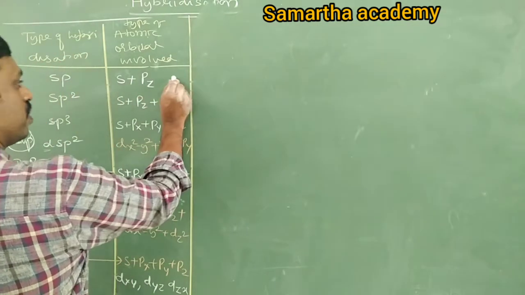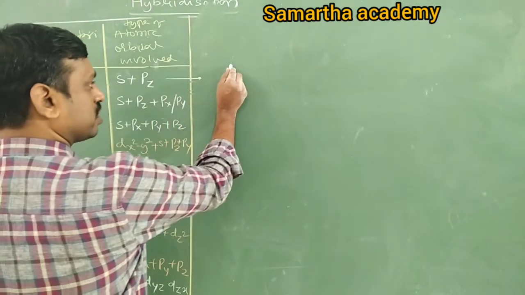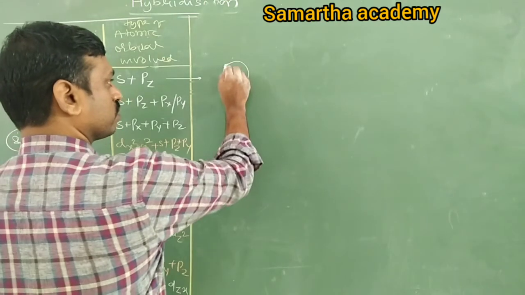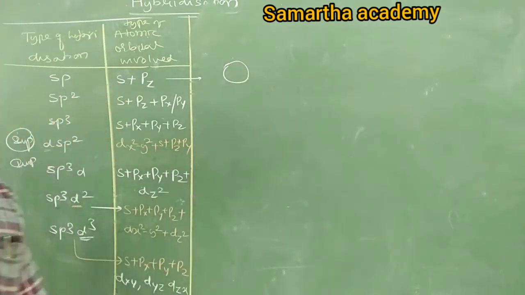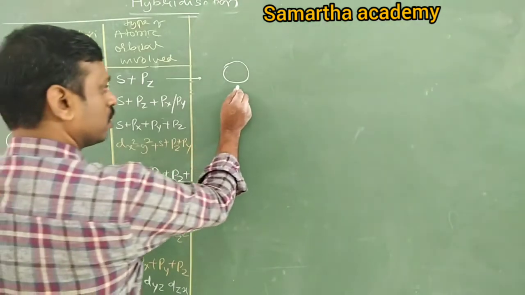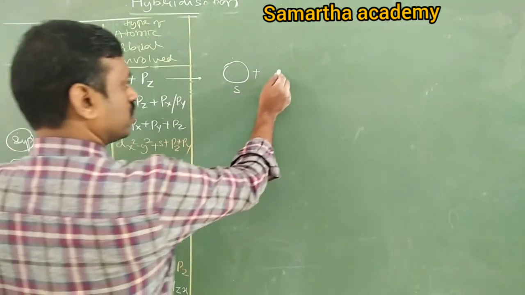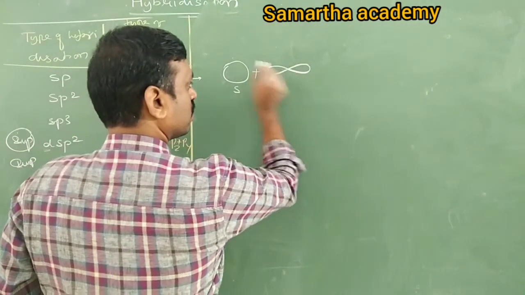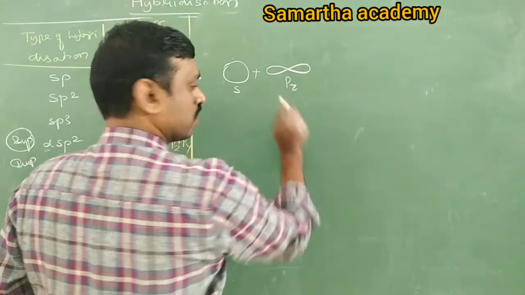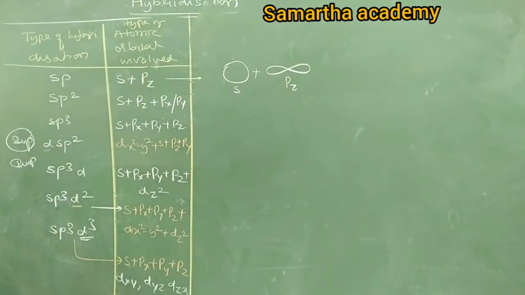What is the diagram for sp? One s orbital, spherical shape, no? Spherical shape, and pz. What is the shape of pz? Dumbbell. One s orbital intermixed with one p orbital, pz.